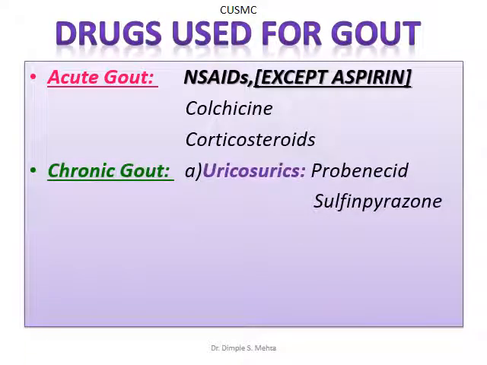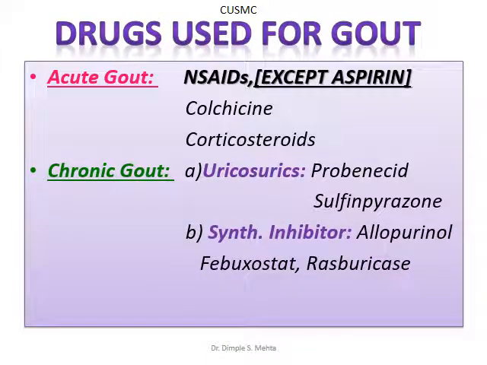For chronic gout, depending upon their pathophysiology, the patient may be either a poor excretor or an overproducer. For poor excretors, uricosuric drugs are used, probenecid and sulfinpyrazone. For overproducers, uric acid synthesis inhibitor drugs like allopurinol, febuxostat or rasburicase can be used.